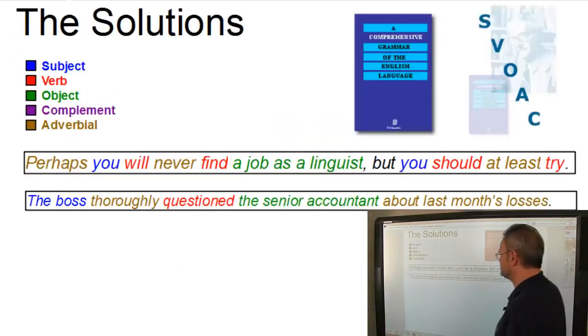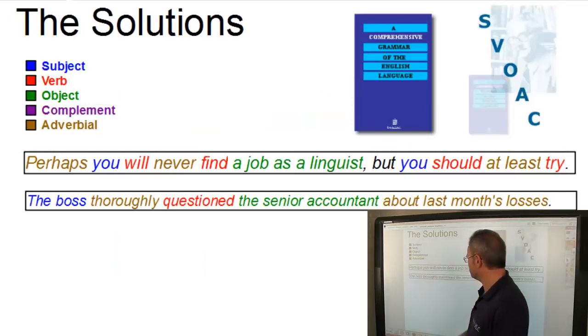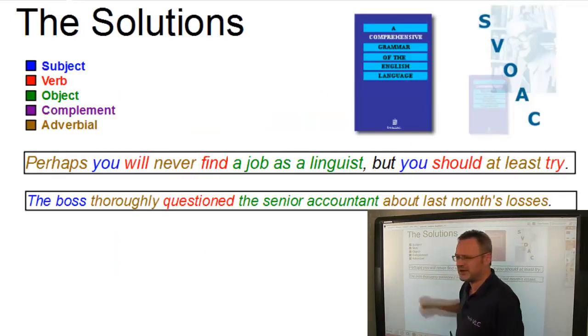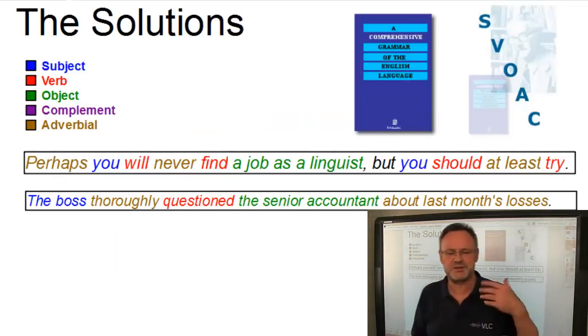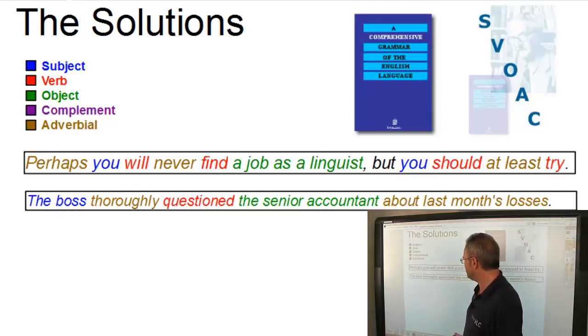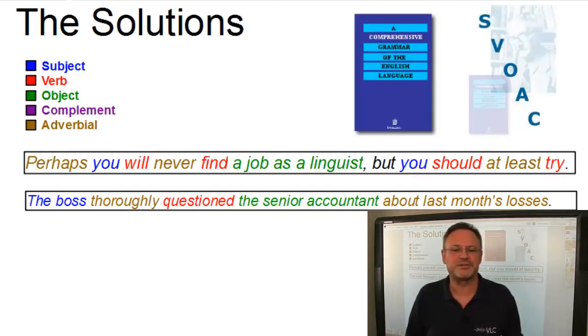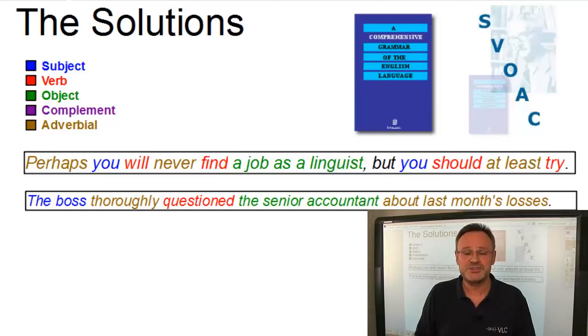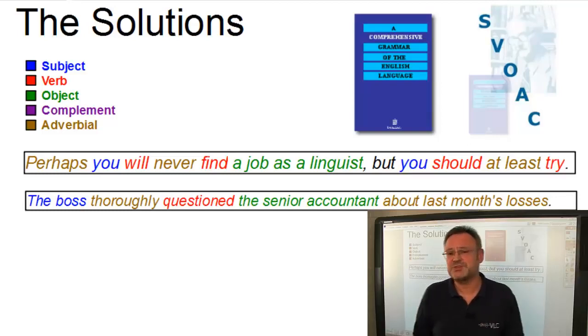Here are the solutions where I marked the syntactic functions in their standard colors on the Virtual Linguistics Campus: subject in blue, verb in red, object in green, and so on and so forth. All clauses clearly have a subject-verb-object structure, which is typical for present-day English declarative sentences or clauses. They also contain some adverbials, which are all mobile and can be dropped in these particular cases.